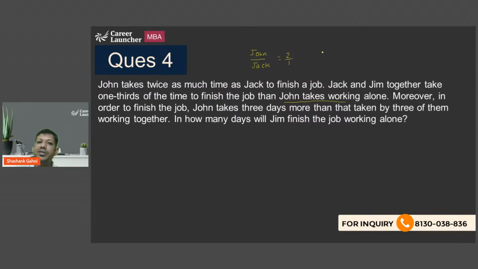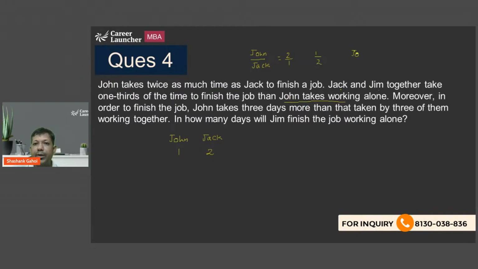So ratio of efficiency is 1 is to 2. So I am assuming that efficiency of John is 1, efficiency of Jack is 2.